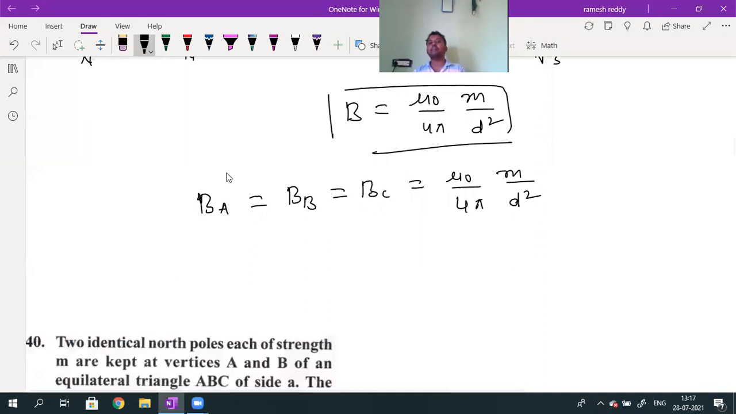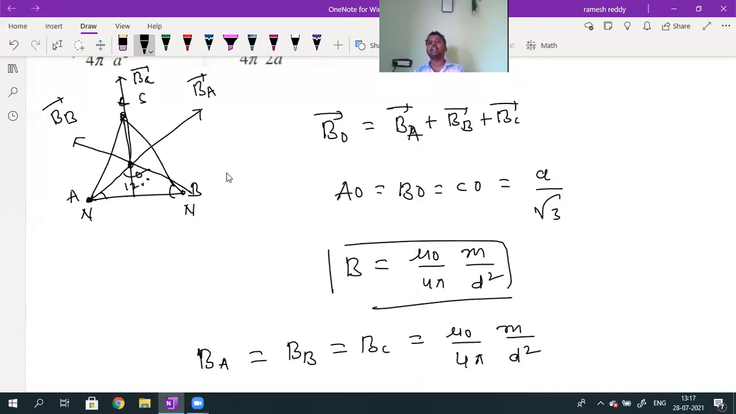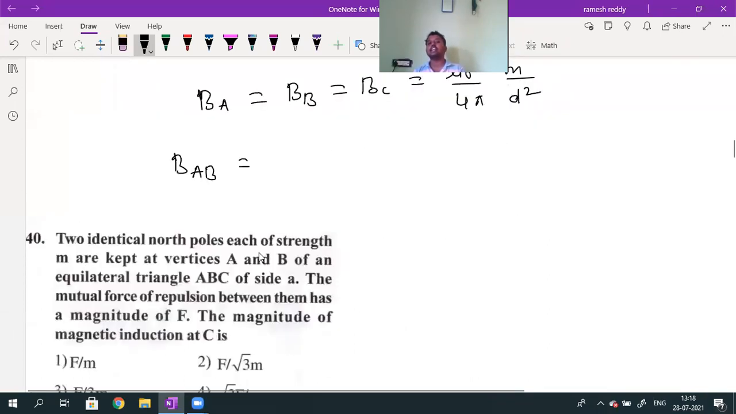What is the resultant of BA and BB? Can I call it BAB bar? What is the angle between BA and BB? This angle value is 120. The resultant of BA and BB by using the parallelogram law is BAB bar. BAB bar and BC bar are both in the same direction. How can I calculate BAB bar? Two vectors of equal magnitude with angle 120.